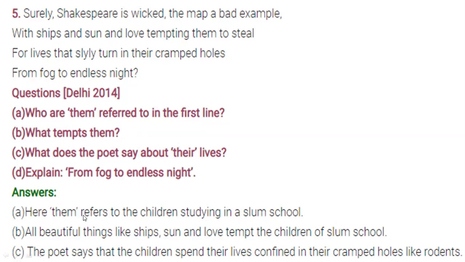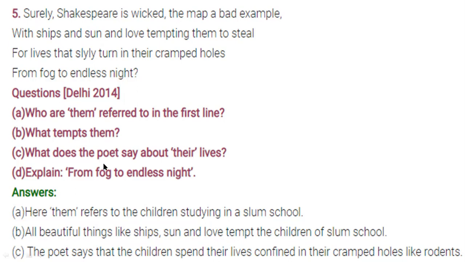They are attracted towards the posters which are pasted on the wall, like the valley poster, the sun, and so many more things. Shakespeare's poster is also there. So they are tempted towards the stealing habit there, because they don't have any kind of source to get such kind of facility. So what can they do? They can't do anything. They are just tempted or attracted towards the stealing habit.